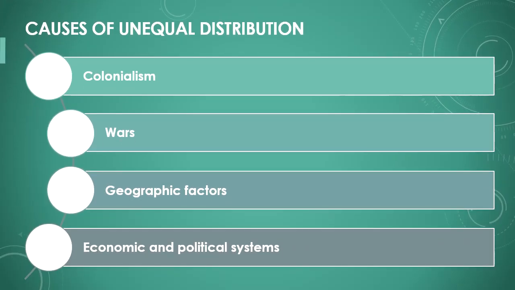The unequal distribution of resources has many causes. Historical factors such as colonialism and wars have contributed to some countries being richer in resources. Geographic conditions like climate and soil quality also play a role. Additionally, economic and political systems influence how resources are distributed.